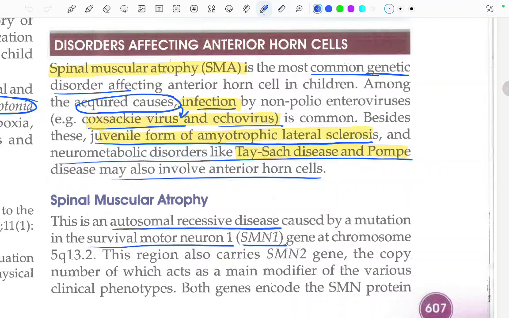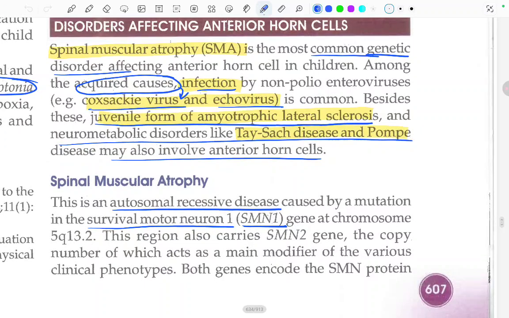So in this small paragraph, we came to know about 3 to 4 diseases that might affect the anterior horn cells. Spinal muscular atrophy, the most common genetic disorder. Infections are the acquired causes, which are also common, by Coxsackie virus and echovirus. Then juvenile ALS and Tay-Sachs and Pompe's disease. Moving ahead with spinal muscular atrophy.